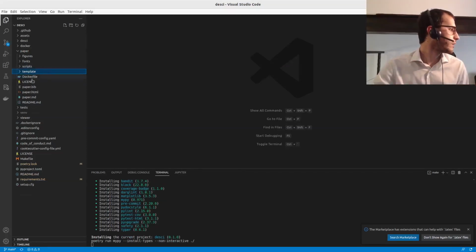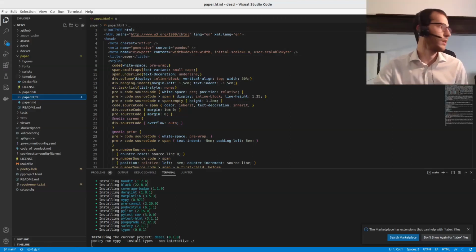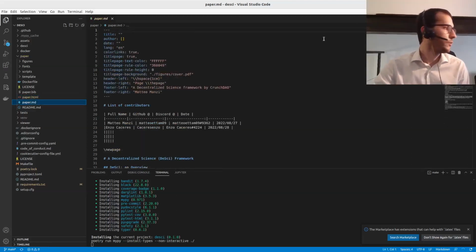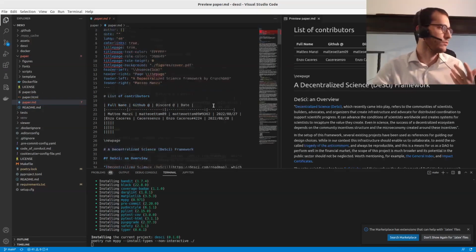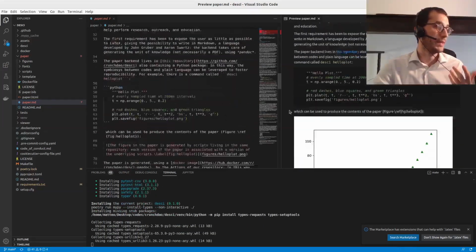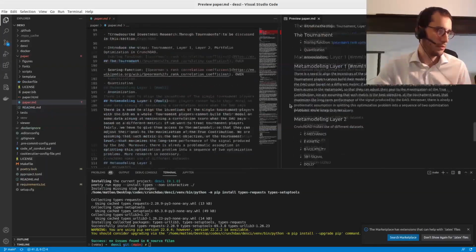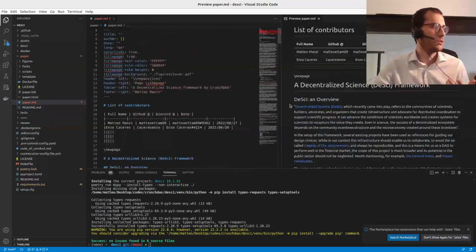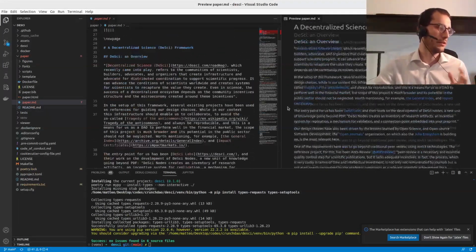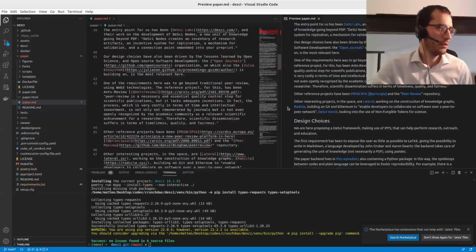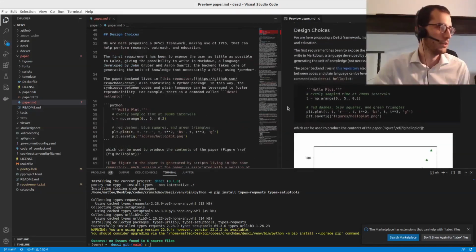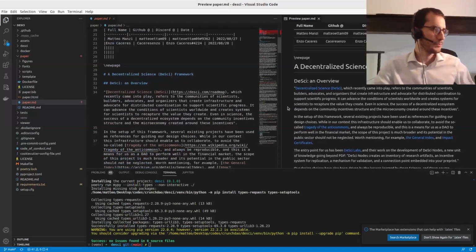But the core of the work is living basically in this markdown file. We used markdown because it's really easy to write, and it can be used as an input to LaTeX to populate scientific objects. So without digging into the content, you can read it, of course. I'll link it in the description of this video, and it's also, as I said, in the website.